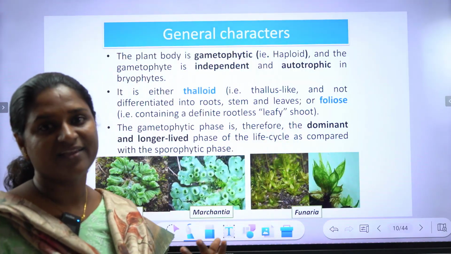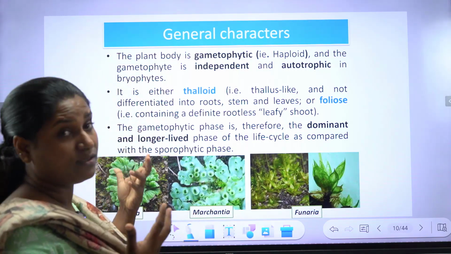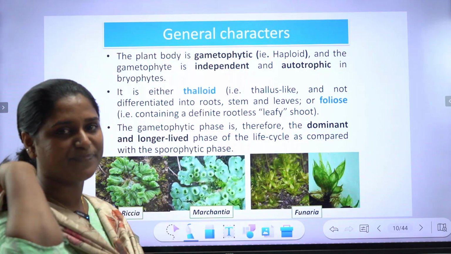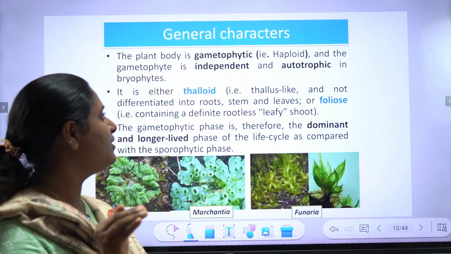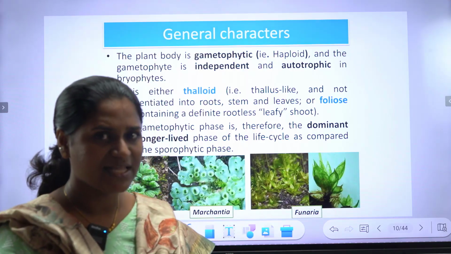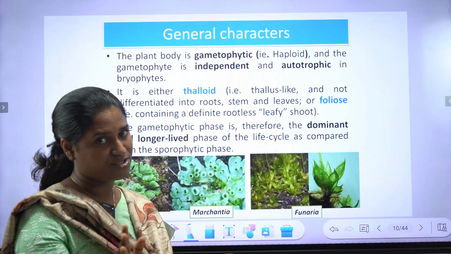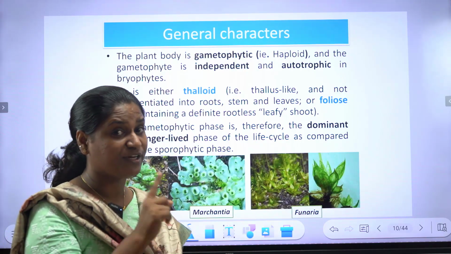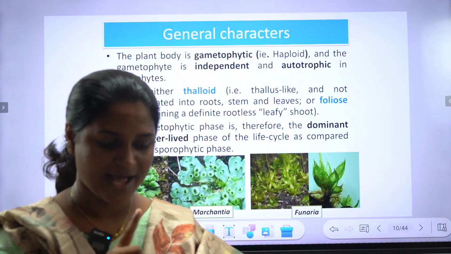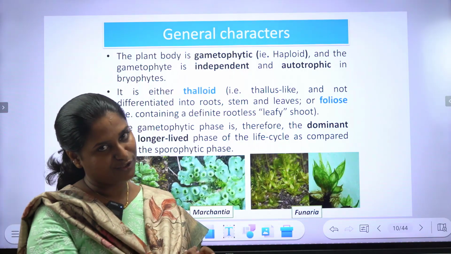So, coming to the general characters. We made a brief introduction about habitat. Now we are looking at the general characters of the plant body. Usually the plant body is gametophytic, which means haploid, and the gametophyte is independent and autotrophic, with the exception of the previously described saprophytes. So generally the plant body is gametophytic, haploid, independent, autotrophic.